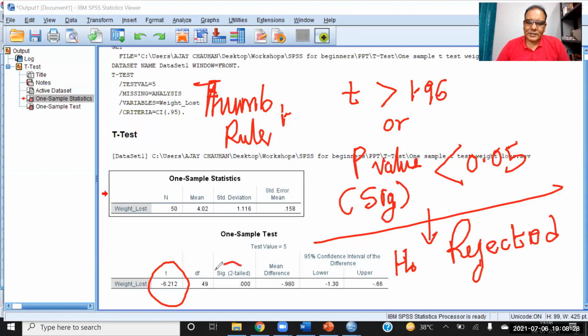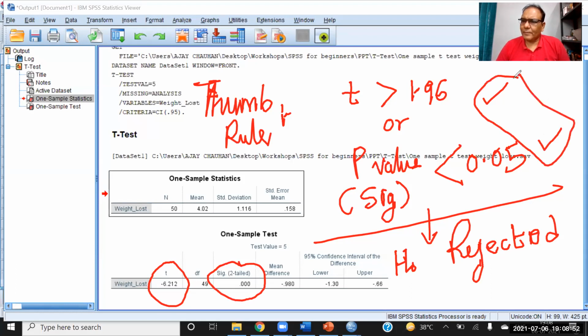Then my second is the significance value. I am checking whether the p value, or significance value, is less than 0.05. Yes, it is. So my condition is fulfilled. And almost in every case, both conditions must be fulfilled. If both my conditions are fulfilled, now what is my conclusion? My conclusion is that I can reject the null hypothesis.